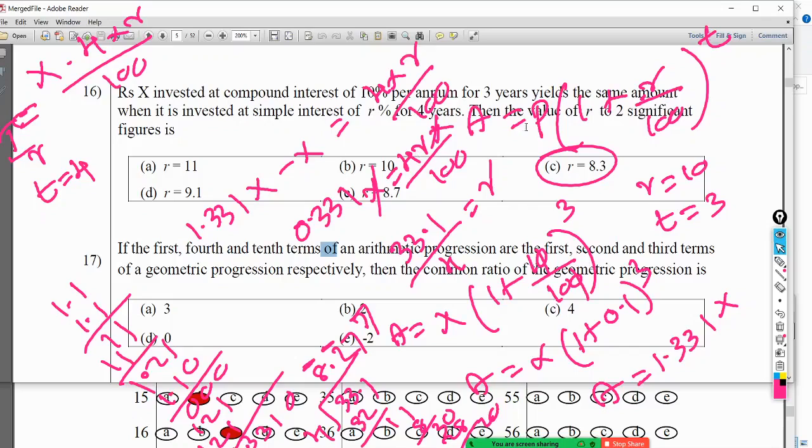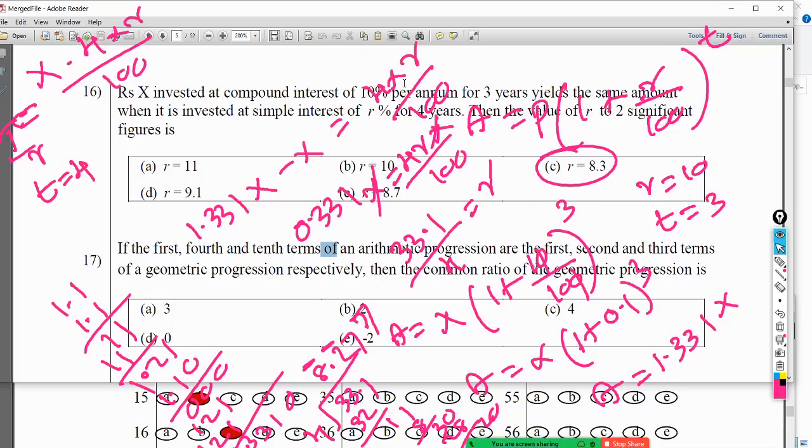I first calculate the simple interest using the normal equation, then calculate the compound interest, but this is accrued value, so I have to equate the interest. So I calculate the accrued value, and that value minus x I equate to this one, then of course the x gets cancelled out, and I managed to get the r.